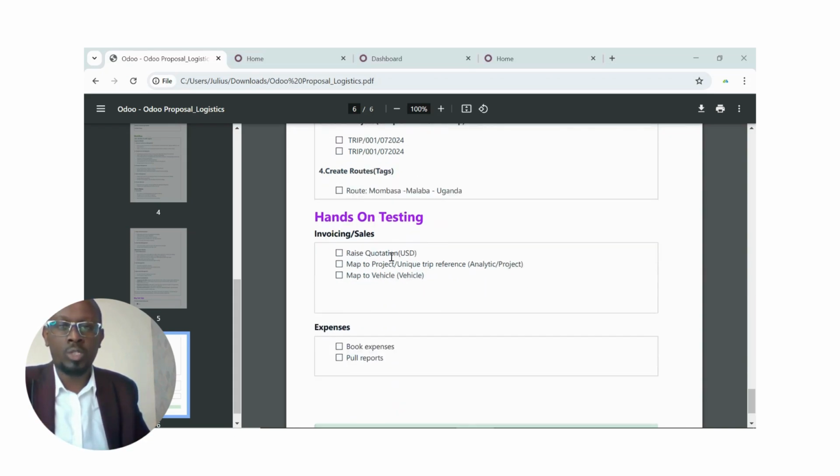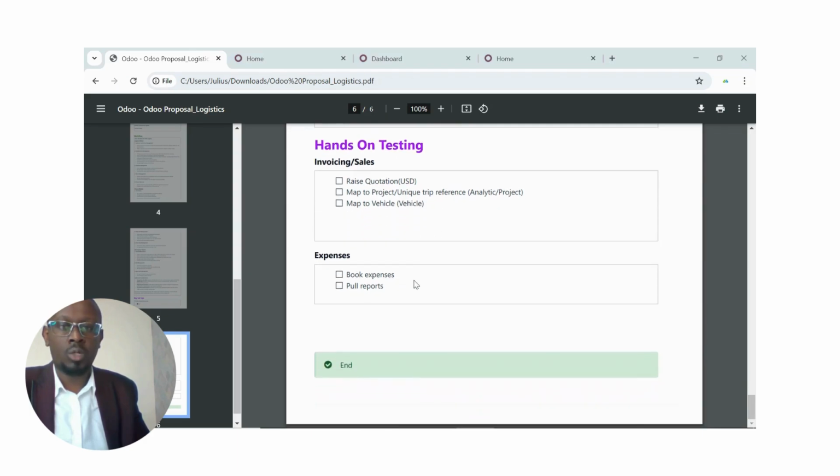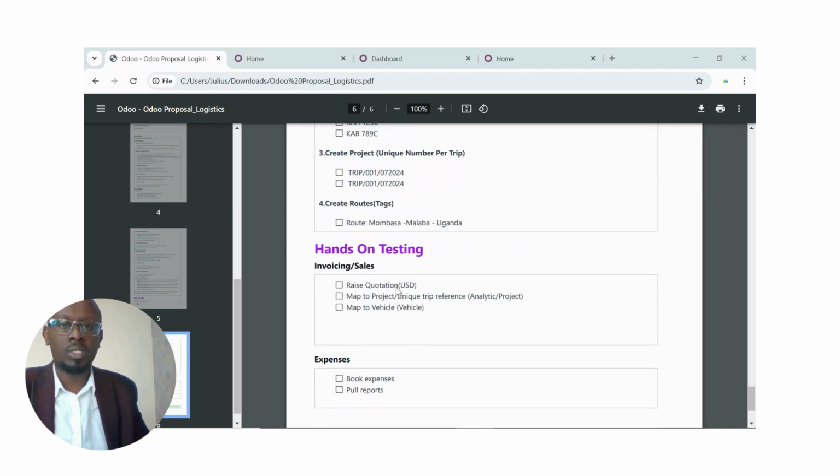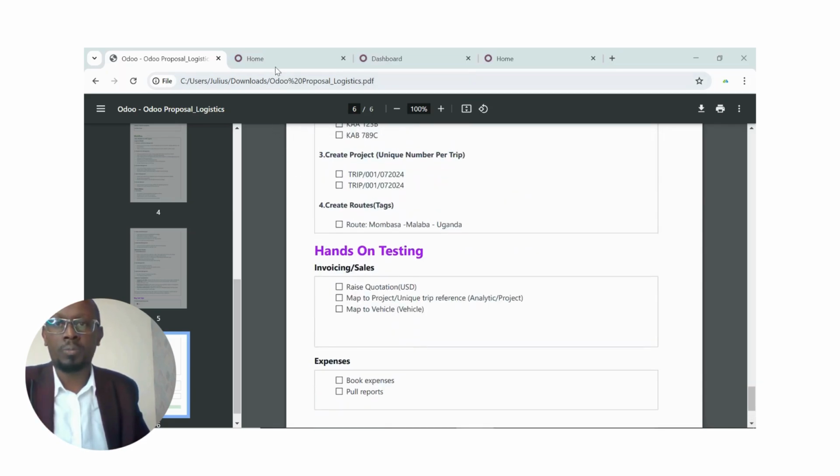Of course, now we are going to test how to raise a quotation, map that to analytic report and projects, and of course map it to the vehicle. And of course, finally, we are going to book some of the expenses. So that's just a basic overview.